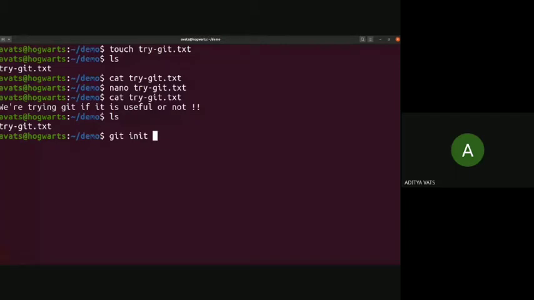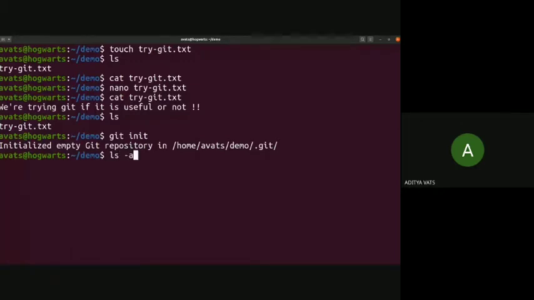If we do this, there is a message: initialized empty Git repository in the path. So let's see ls again. You can see there is a .git folder now, and there is trygit.txt, which was there before also. This .git folder is now the crucial part, as Git recognizes and maintains this repository. If you delete this .git folder, everything is lost. Every history, all version control you have, everything is lost.